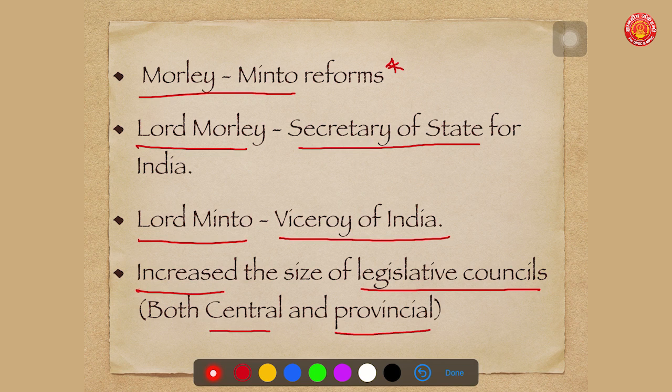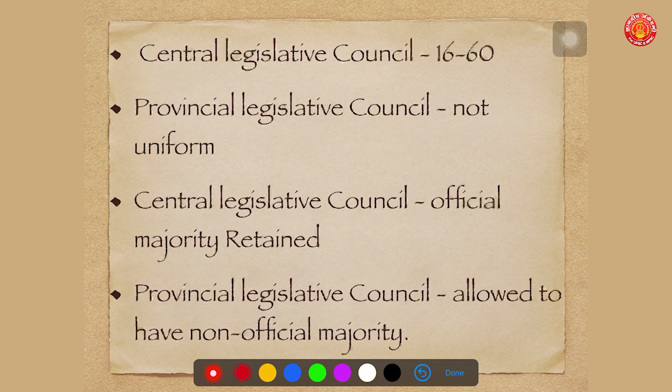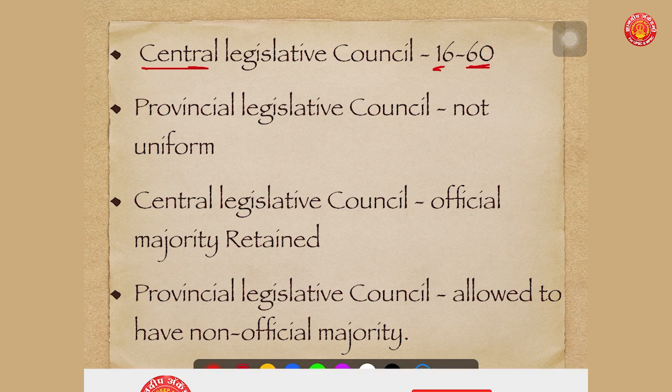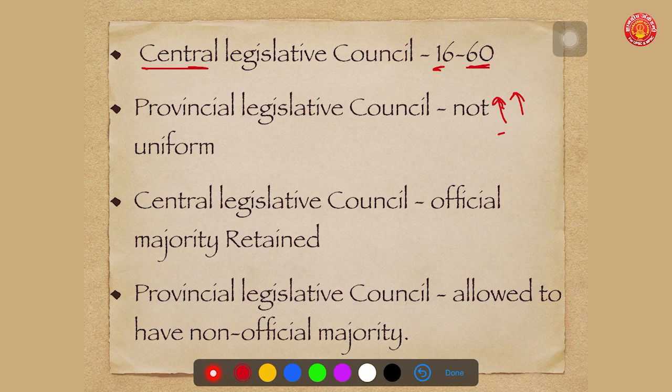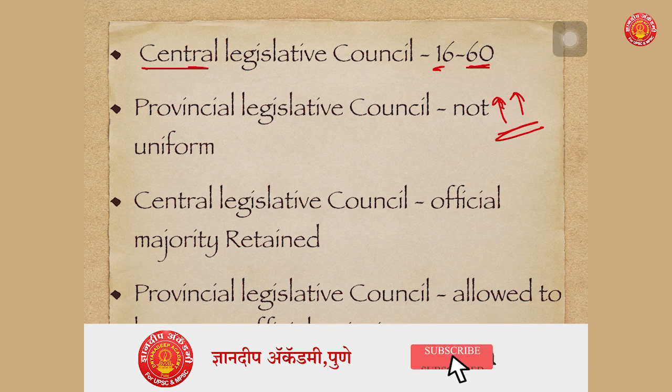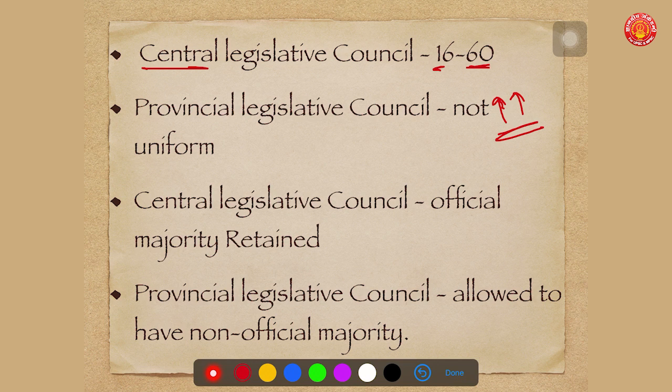So another important milestone of this act was that it increased the size of legislative councils at both the central and provincial levels. The size of the central legislative council increased from 16 to 60. The size of provincial legislative councils was not uniform, but they were expanded, and more non-official Indian members were attached to the provincial as well as the central legislative council.